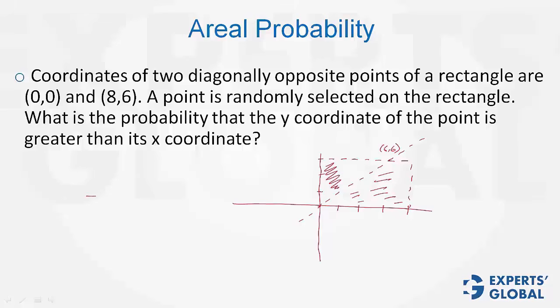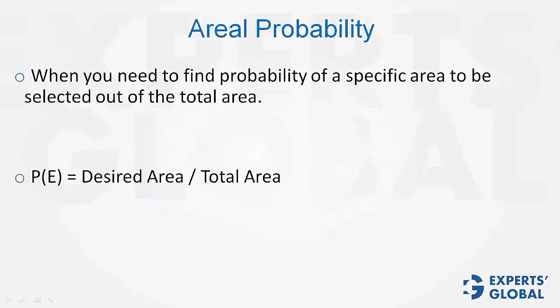The denominator is the area of a rectangle with dimensions 8 by 6. And the numerator is the area of a right triangle with base times height 6 by 6. Solve it. You get 3/8. That's the answer, 3/8. Very interesting questions can be made on this concept of areal probability. Remember, the required probability is desired area divided by total area.